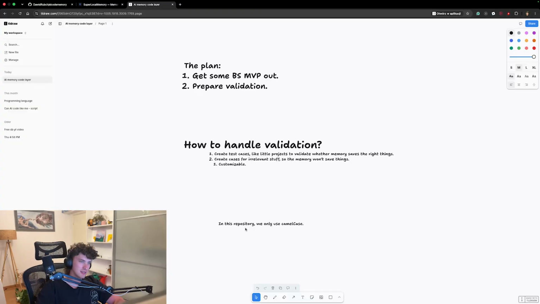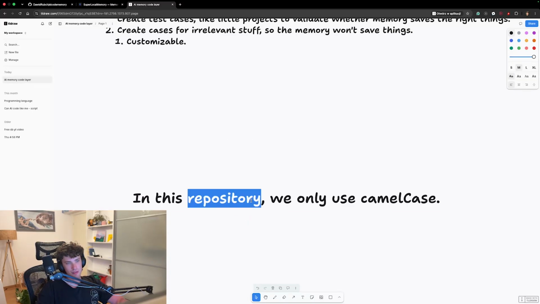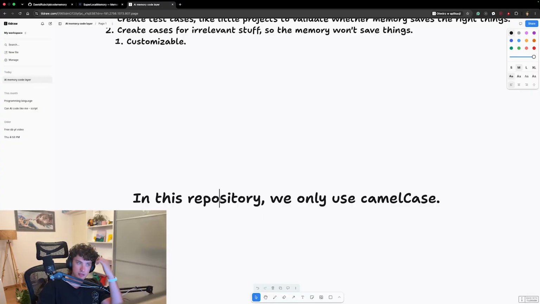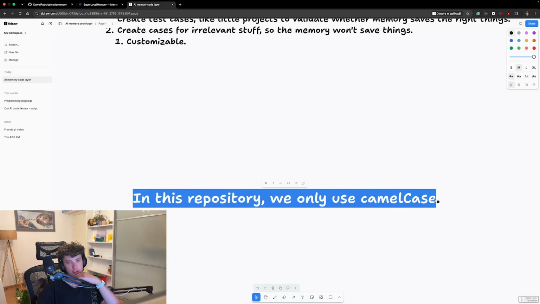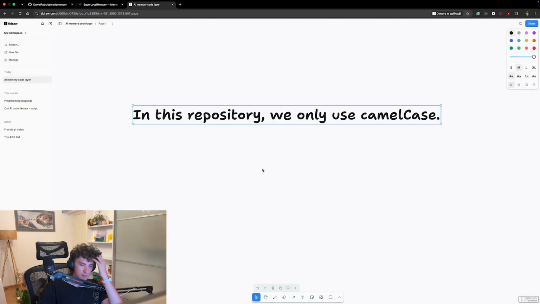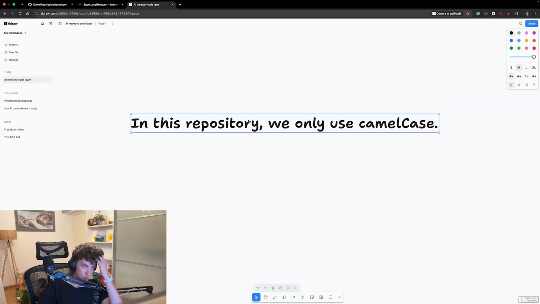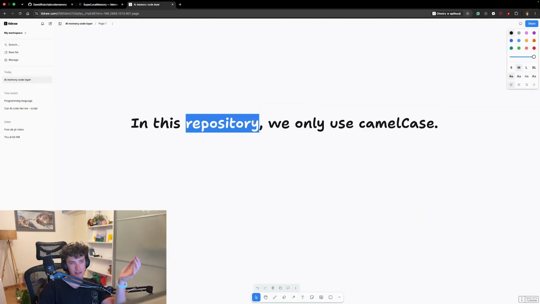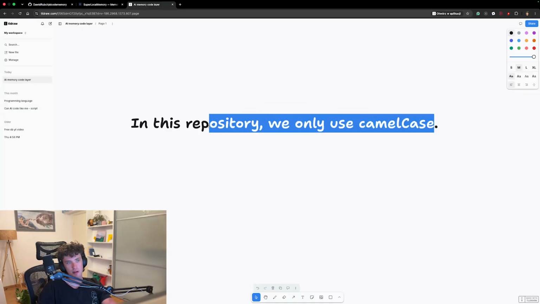This is a very important and common case when working with agents. When I tell AI that, it's not going to remember in another chat window unless I create a rule that specifies, hey, in this repository, we only use camel case. But if I have memory, AI should automatically save a memory that here we are only using camel case.